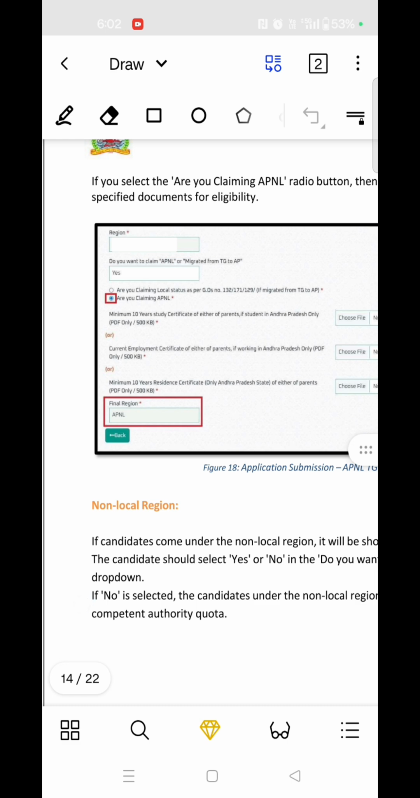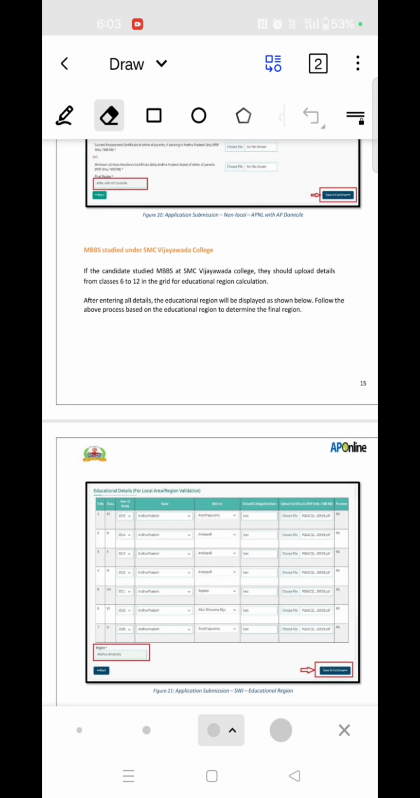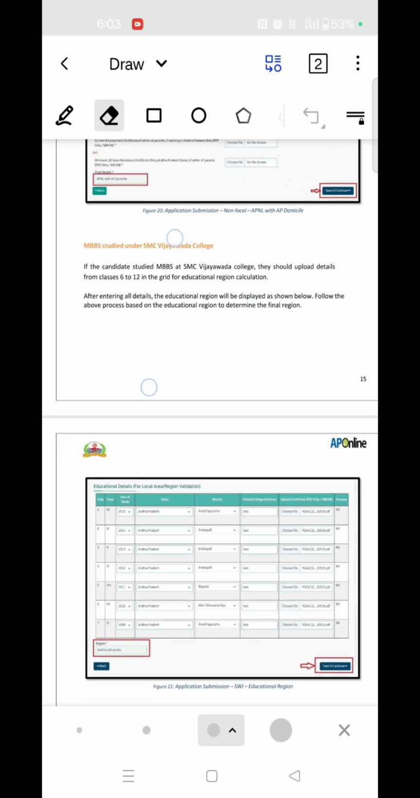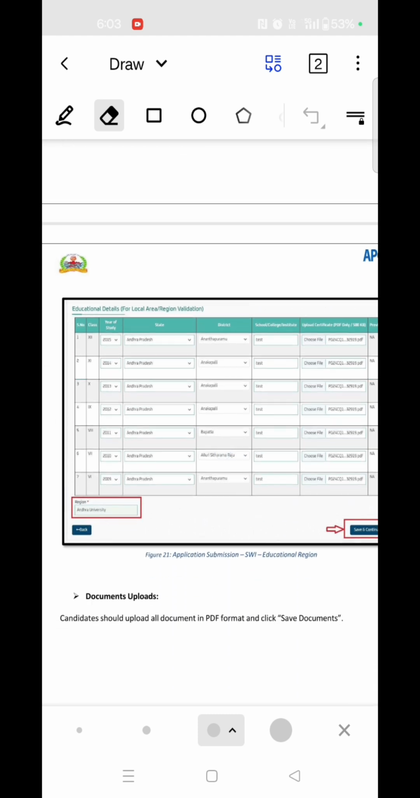or a residency certificate. If you are an MBBS student who studied at the Medical College Vijayawada, you should upload all the certificates from class 6 to 12 in these formats.